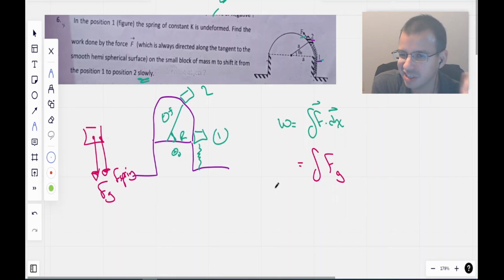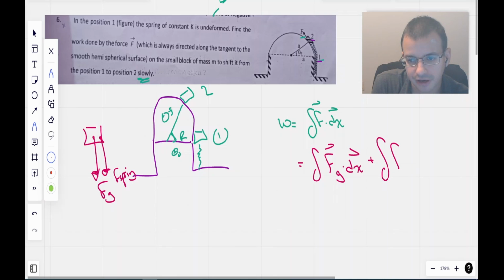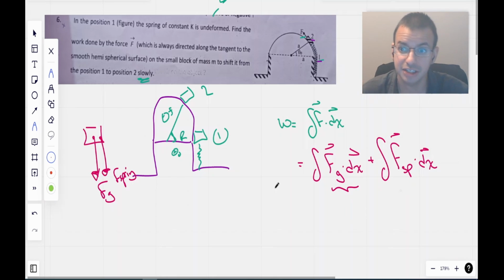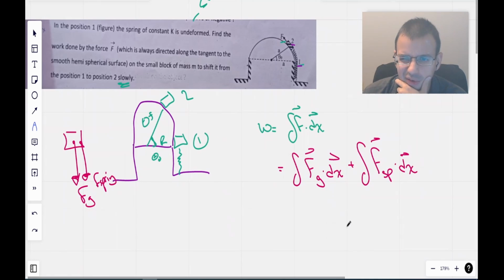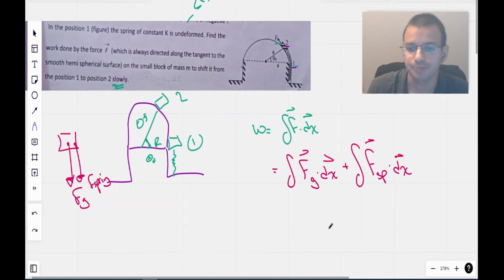There's no reason that the spring is off-centered like that. It's just so I can write it easily on the same block. So force gravity dot dx plus integral force spring dot dx. And I can add these two together like this because these are both scalars. When you take a dot product of two vectors, you end up with a scalar, which is work, which is just a measure of joules, or electron volts, or kilowatt hours maybe? I don't know. Energy. And so we have the work due to the spring, work due to gravity, and I'm going to add them together.